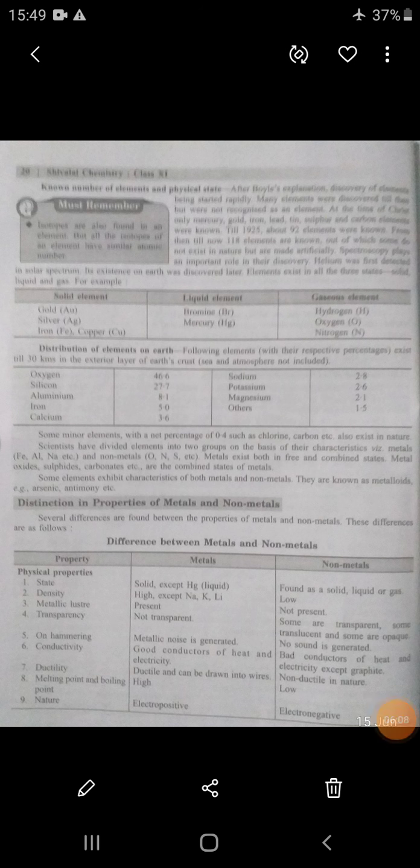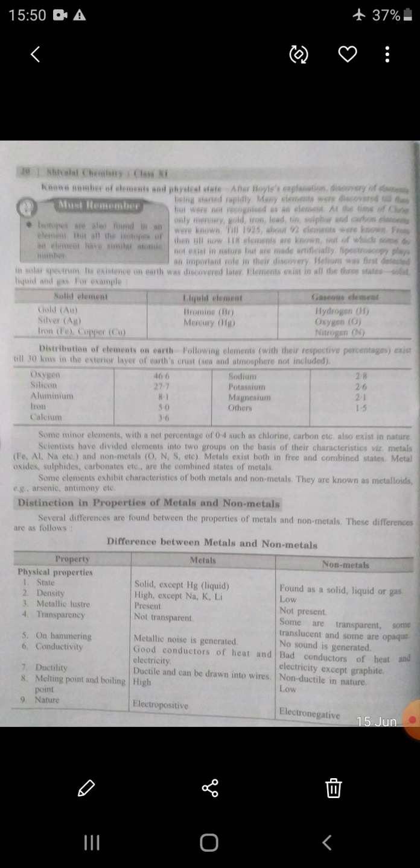Dear student, now the known number of elements and their physical state. We are going to study the names of elements which were discovered over time and their physical state. After Boyle's explanation, the discovery of elements began rapidly.